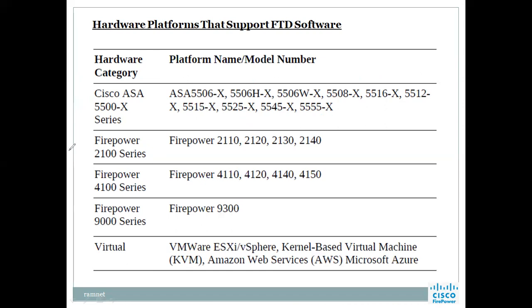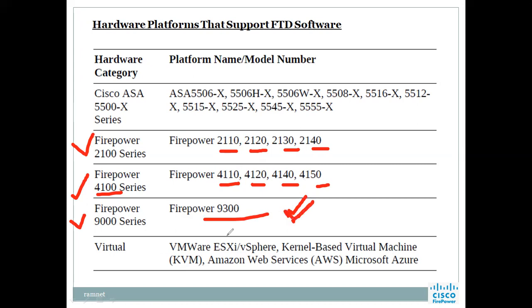And the Firepower 2100 series, if you would like to buy the appliance directly, we can go for 2110, 2120, 2130, 2140, like that. Firepower 4100 series is different because we install it in an environment that requires a local, data center based or ISP based setup, the 4120, 4140, 4150. Firepower 9300 series is the highest one, which can be installed in an ISP based environment.